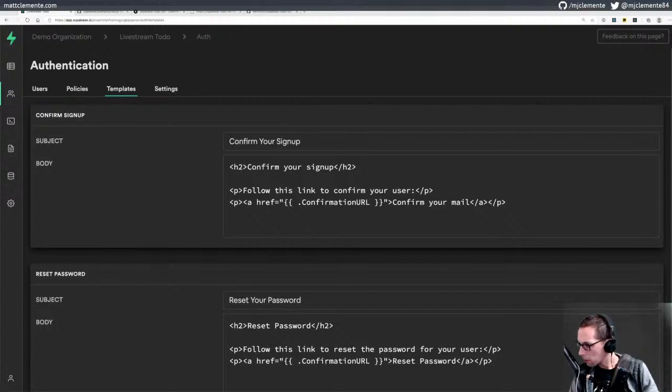Sorry, looking for the from headers and stuff, and mail dot app, that's supabase.io.